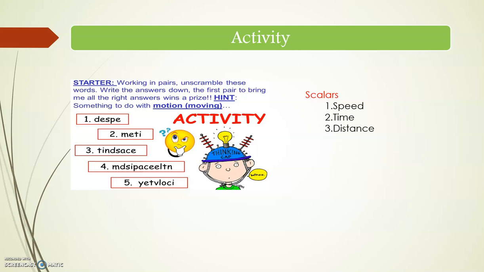Can you identify the fourth one? Yes, the fourth one is displacement. Displacement has both magnitude and direction, so therefore this word belongs to the vectors. Next one, velocity. Velocity also has both magnitude and direction, so it also belongs to the vectors.